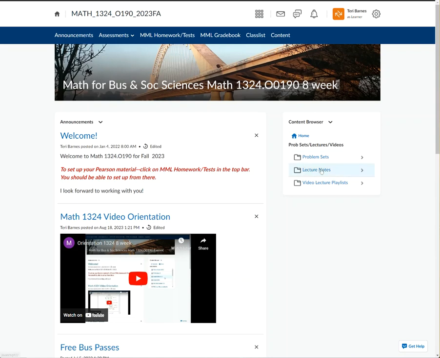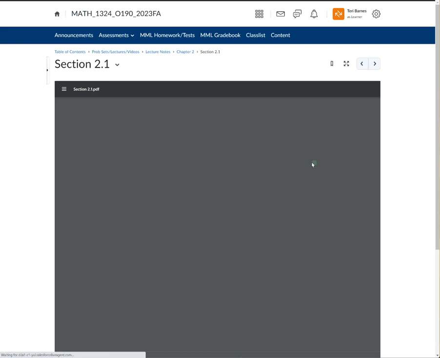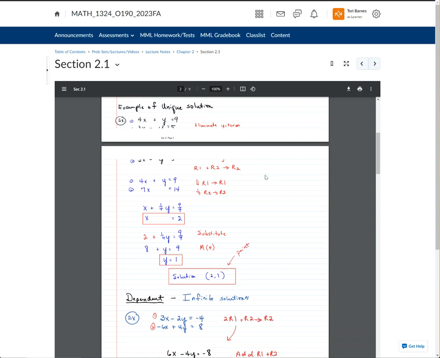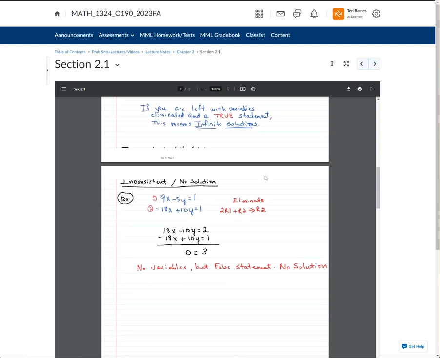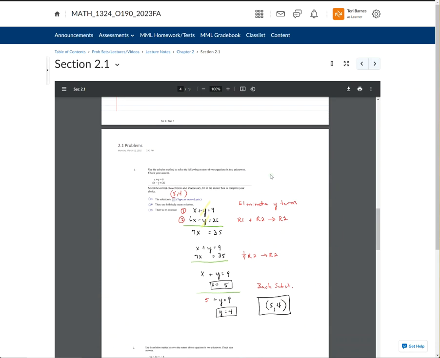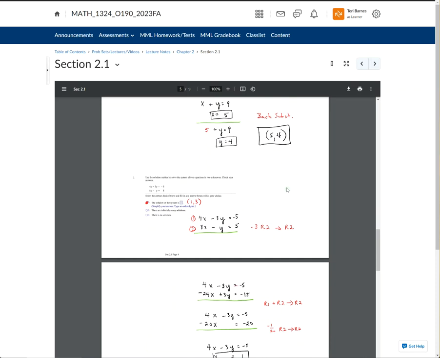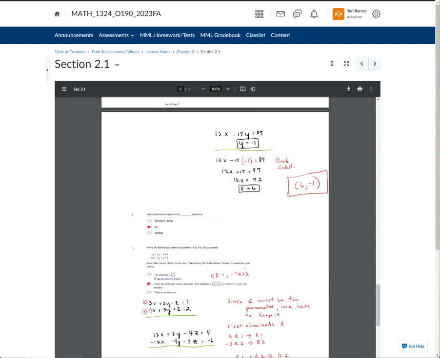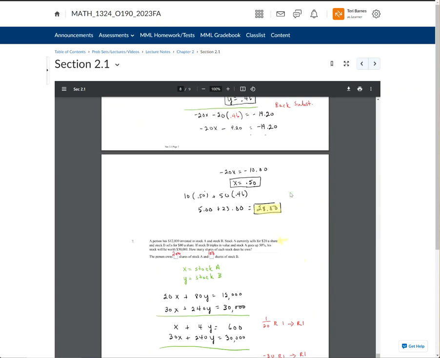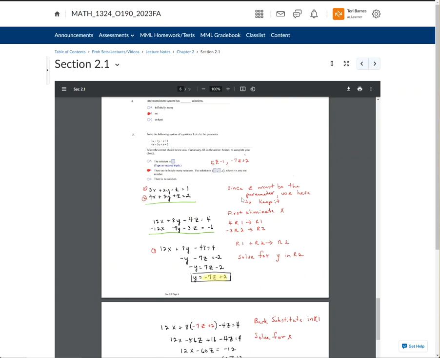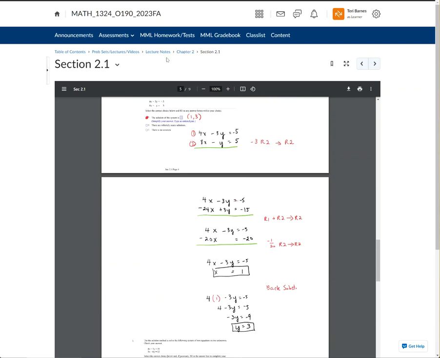So here we have lecture notes. That's the second thing. It's set up the same way by chapter. If we go to chapter 2, there's 2.1. And these are the notes that if you were sitting in class, we would be taking. And we would talk about how to solve some systems, and you would get these notes. And then connected to that are those same problem sets, but worked out. Not just the answer, but worked out. And so we go down here and we see that goes through number 7. So problem sets, and then the lecture notes and problem sets there.